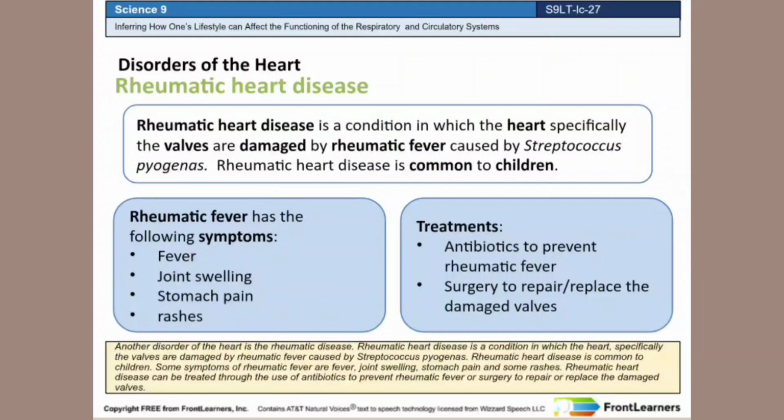Another disorder of the heart is rheumatic heart disease. Rheumatic heart disease is a condition in which the heart, specifically the valves, are damaged by rheumatic fever caused by Streptococcus pyogenes. Rheumatic heart disease is common in children. Some symptoms of rheumatic fever are fever, joint swelling, stomach pain, and some rashes. Rheumatic heart disease can be treated through the use of antibiotics to prevent rheumatic fever, or surgery to repair or replace the damaged valves.